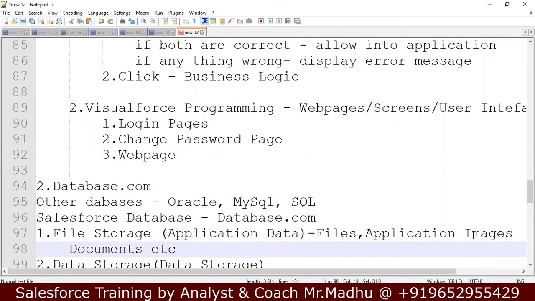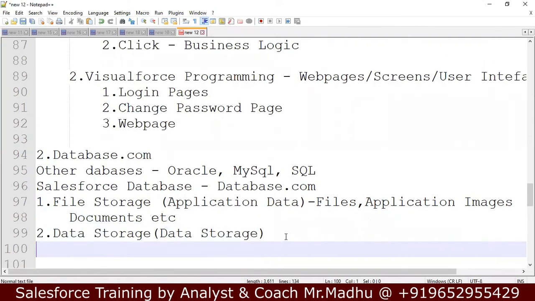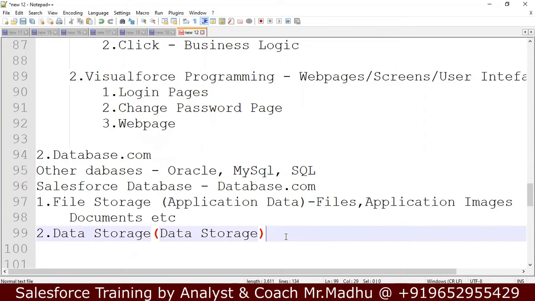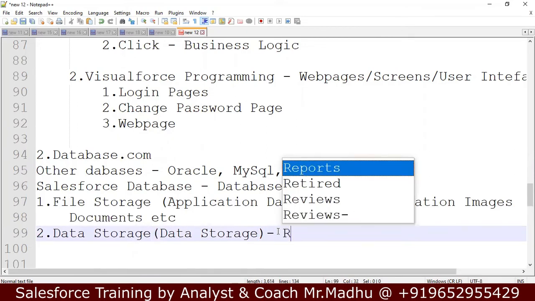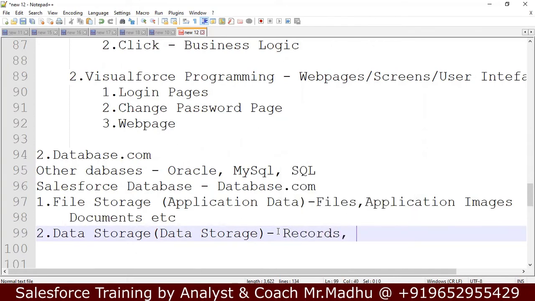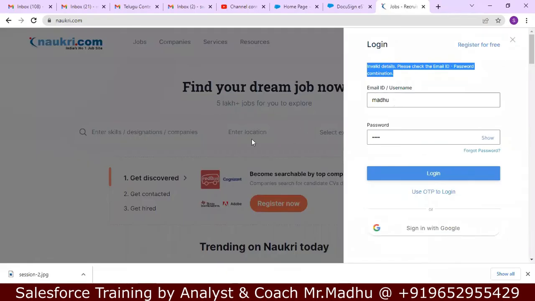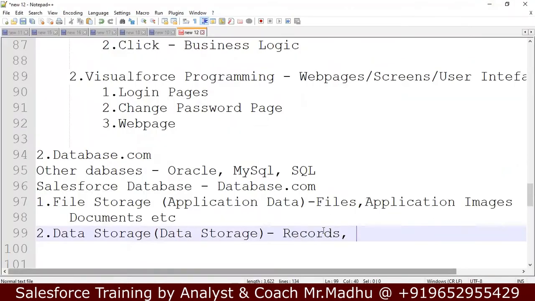So all this is stored in database.com, and data storage is records. Records are, when you register in Naukri, your username, password, and you upload some resume, or you give your educational details, your experience details. All those details are stored in the form of records. Those records are also stored in database.com.